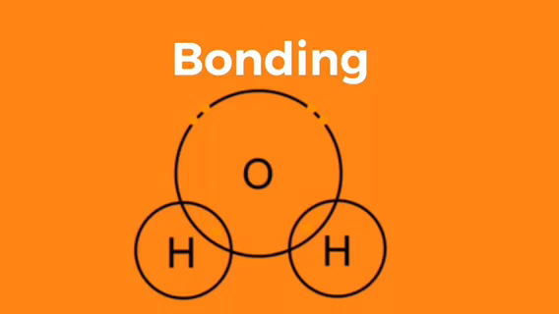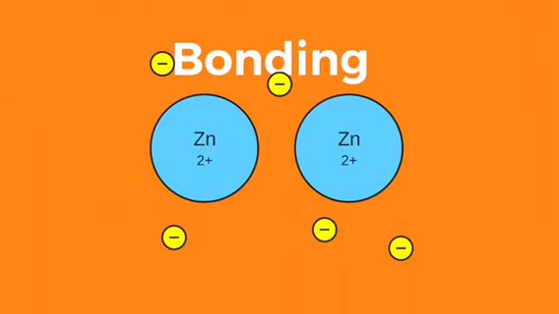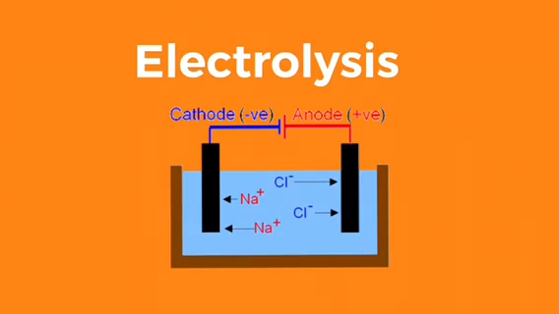Let's say oxygen. An oxygen molecule consists of 2 oxygen atoms. Molecules can be broken down by electrolysis, and I probably pronounced that wrong, but it's where they use electricity to break apart molecules.